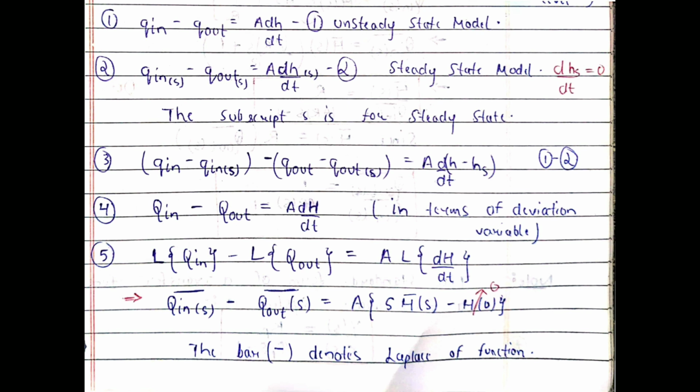So now we will put the capital H0 as 0. Why? Because capital H0 is just a deviation variable at the value 0. That means it will be equal to small h0 minus hs, and small h0 means the height in the starting, that was hs only, so hs minus hs becomes 0. So therefore capital H0 would be 0.